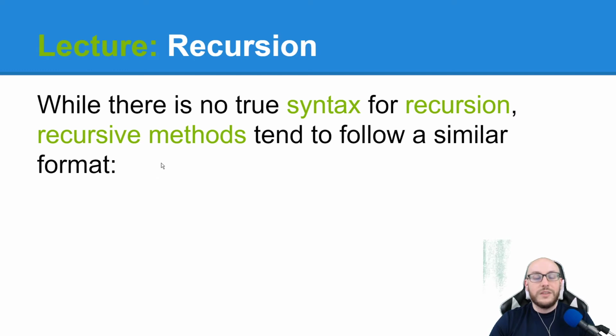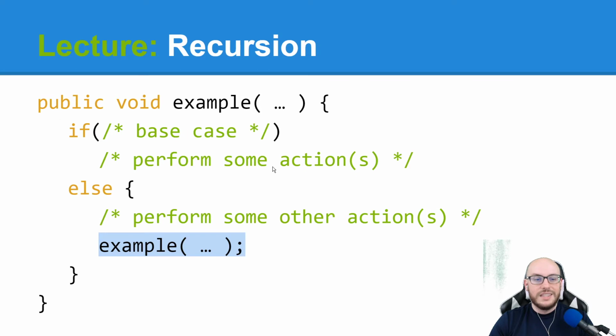While there is no true syntax to recursion, recursive methods tend to follow a similar format. Okay, so here I have our little example method. We have if some statement, and we're going to refer to this as the base case. We're about to talk more about that. Maybe perform some action, some ending, some stopping action. Otherwise, perform some other actions and do this recursive call.